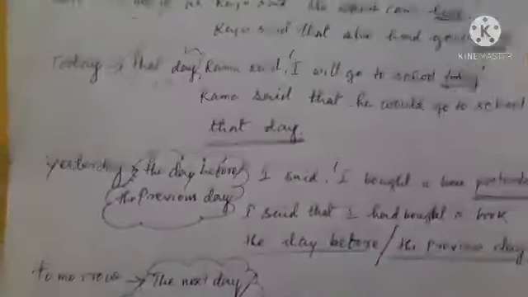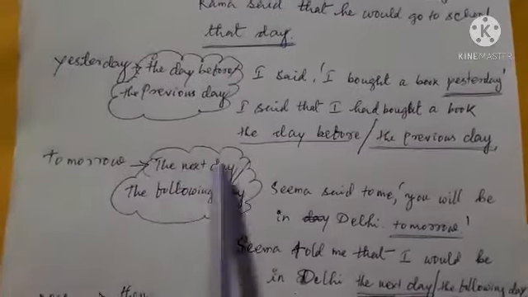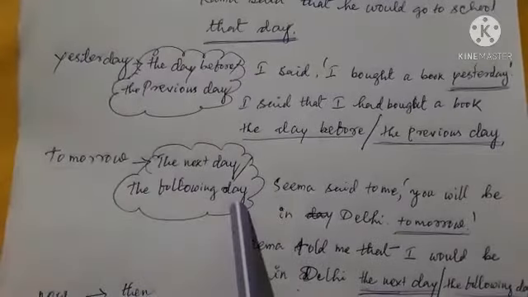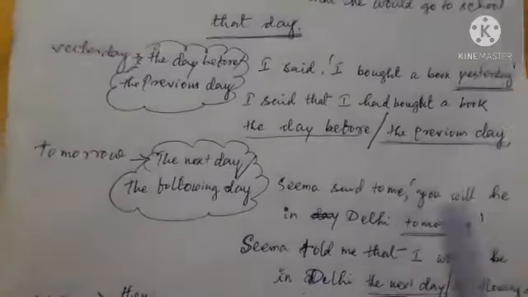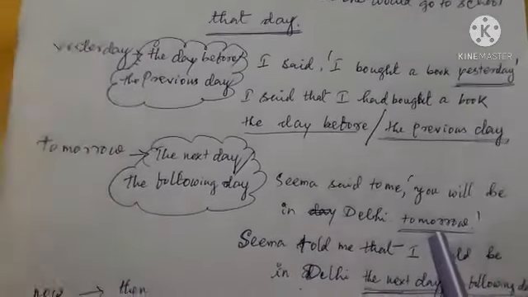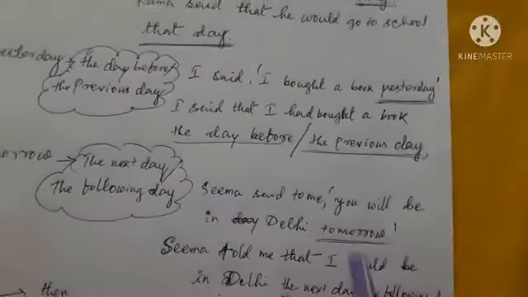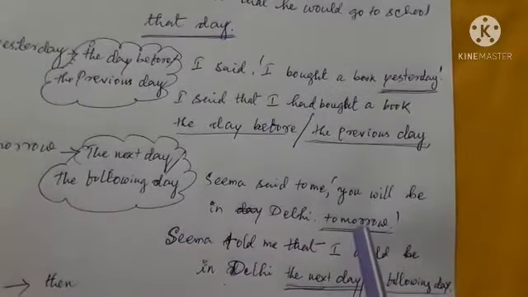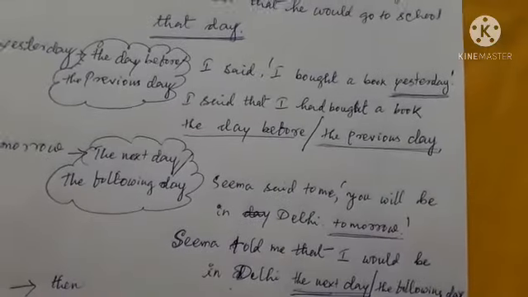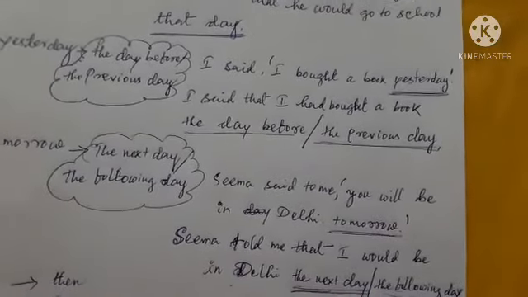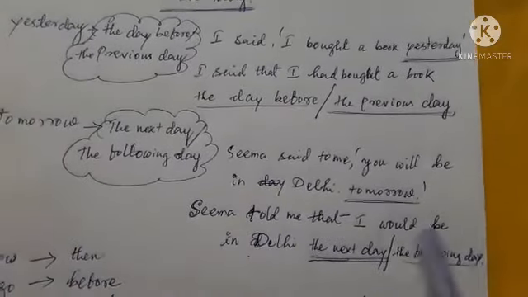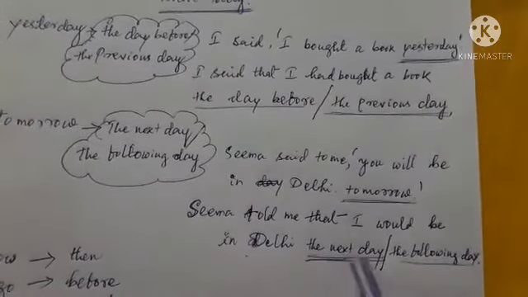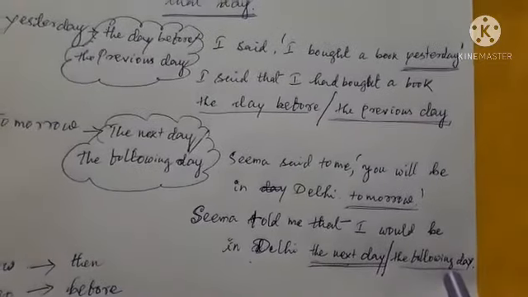Similarly, the time tomorrow changes to the next day or the following day. Like Seema said to me, you will be in Delhi tomorrow. Here, tomorrow is in direct speech, and when we change this into indirect speech, it becomes the next day or the following day. Like Seema told me that I would be in Delhi the next day or the following day.